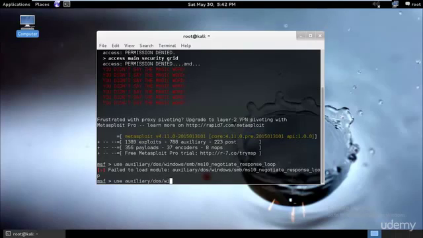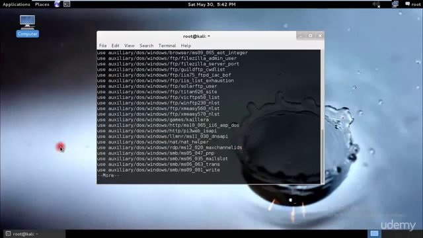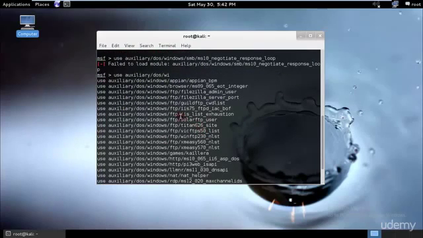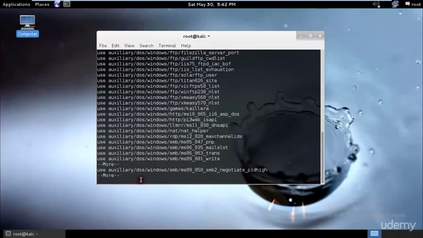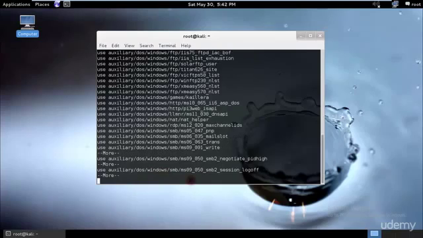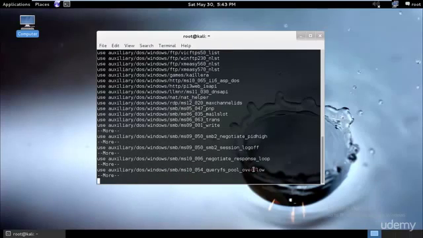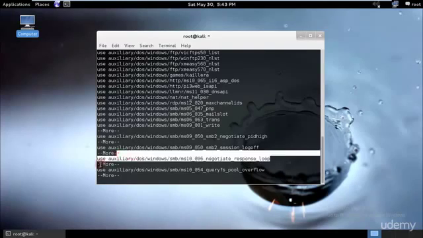And let's check. Okay, so we have all these things and we wanted the Windows SMB. So let's check. We have the SMB exploit, and we want the MS10. I believe MS10 was removed. We want more. Let's check. The SMB09. Yeah, we have the SMB10 negotiate response loop. Perfect. So we will be using this module, and the only thing about it was that it's written 006 over here,